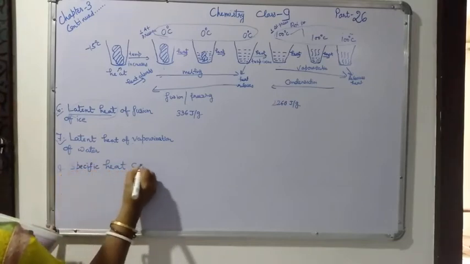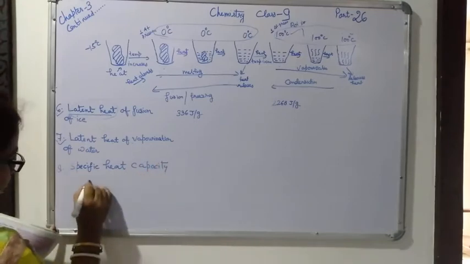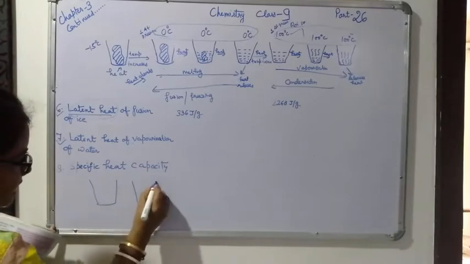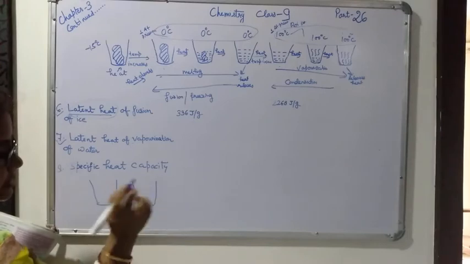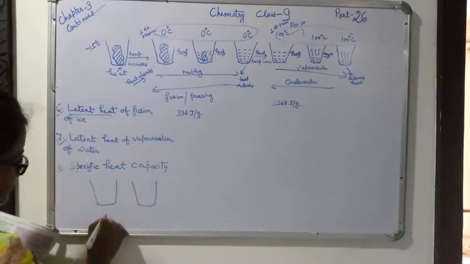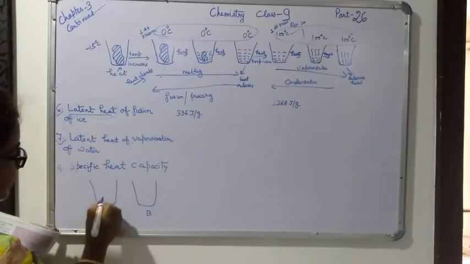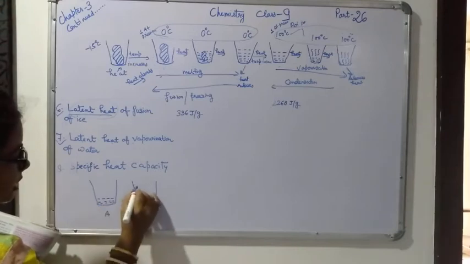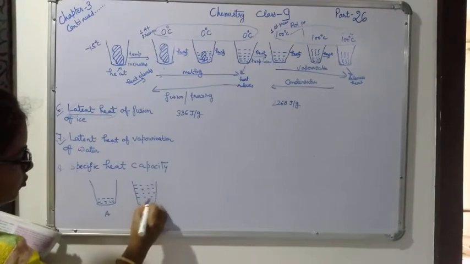This property also you can see with the help of one example. You have to take two equal size containers. Remember, your container size should be equal. This one is container A, this one container B. In container A you have to add very less amount of water, and in container B you have to take more amount of water.